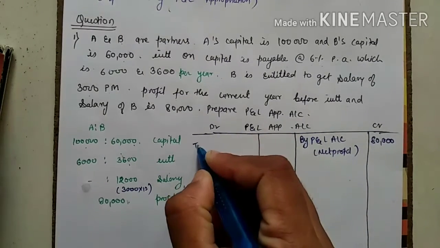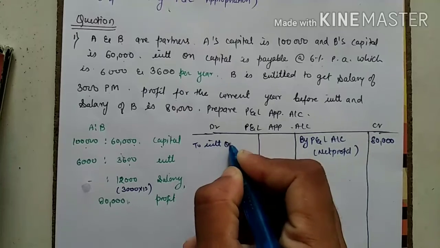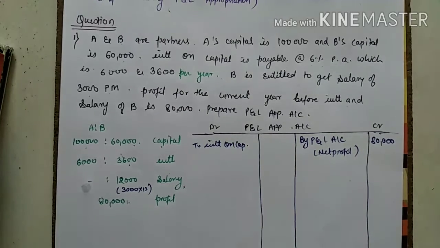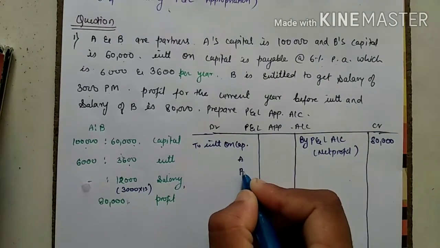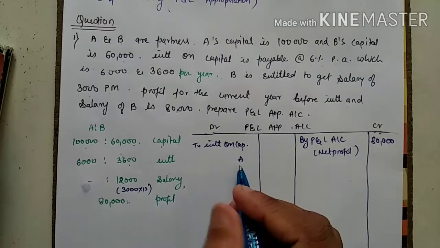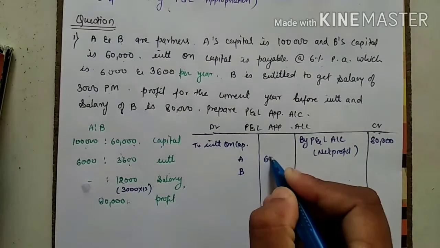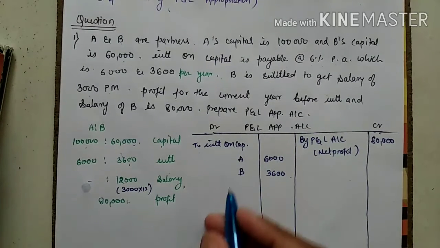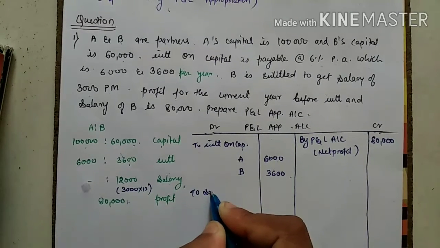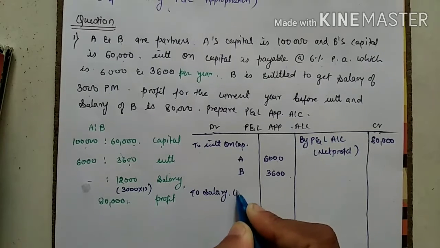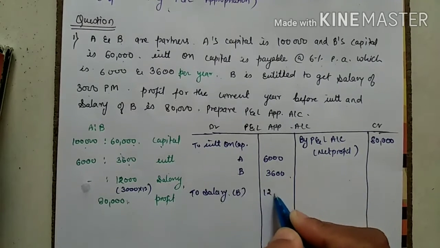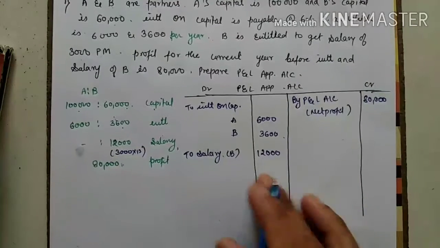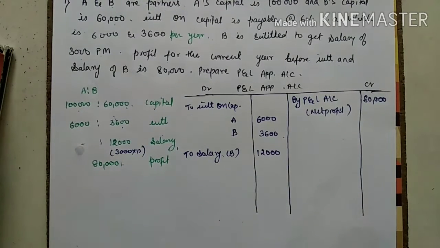First, to interest on capital, A and B, two partners are there. Correct. A's interest is 6,000 and B's is 3,600. After that, B is getting a salary, so to salary, in brackets B, what will you write? 12,000. Correct. This we have done. Now see, is anything left in this or not? Nothing. So just do the balancing figure. Balance it.